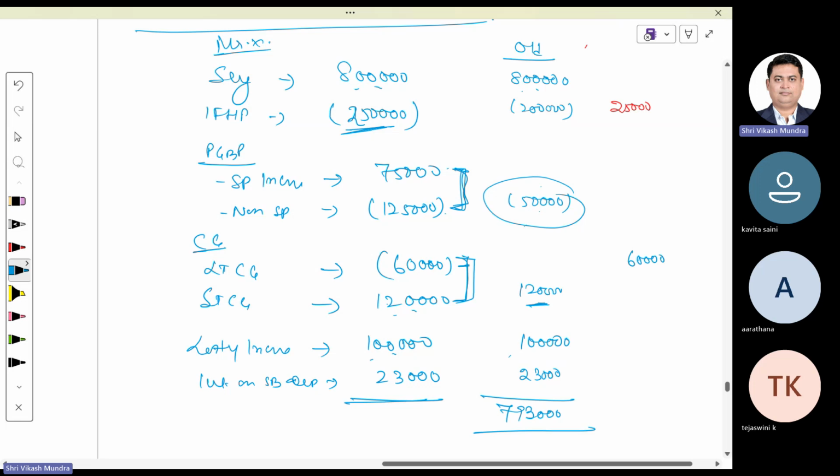So carry forward are 50,000 here, 60,000 this. These two losses are required to be carried forward. Done. What was the mistake, Tejaswini? Sir, complete mistake, sir. I did it in reverse actually. Okay, now it is clear to you. Yes, sir. Kavita, Aratna, is it clear?